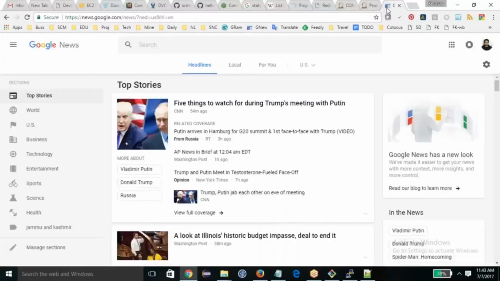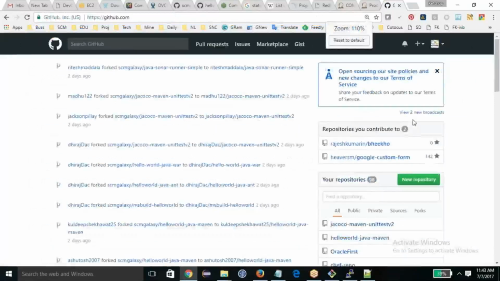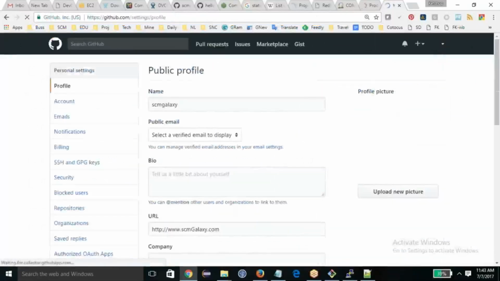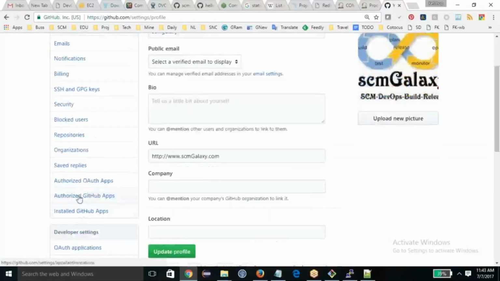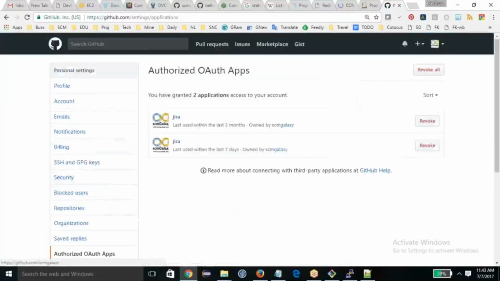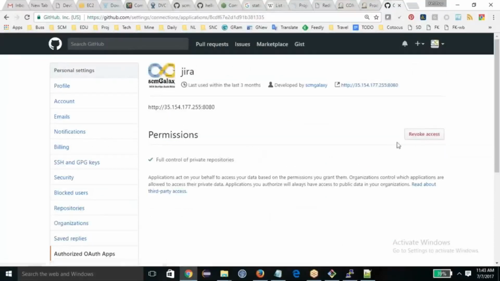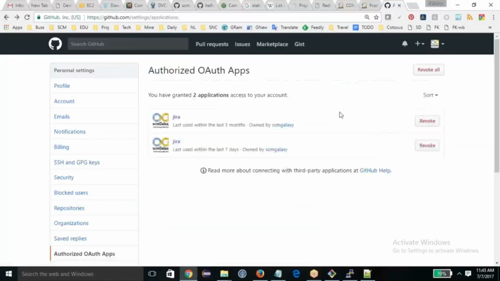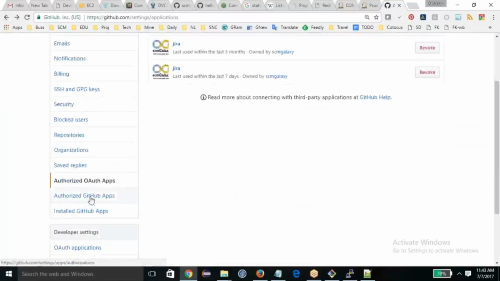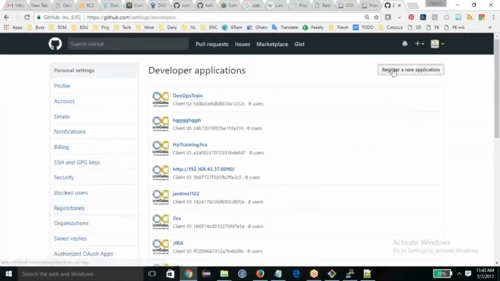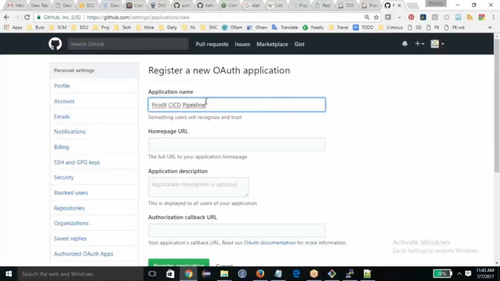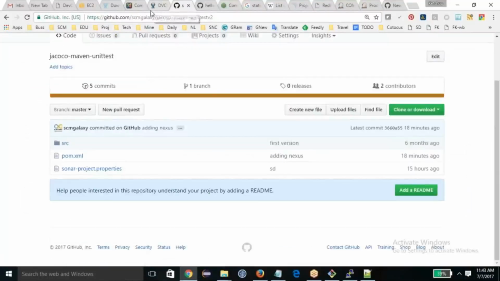So let me grab it, go to github.com, and for each project, register a new application, prod X, the location which is here.